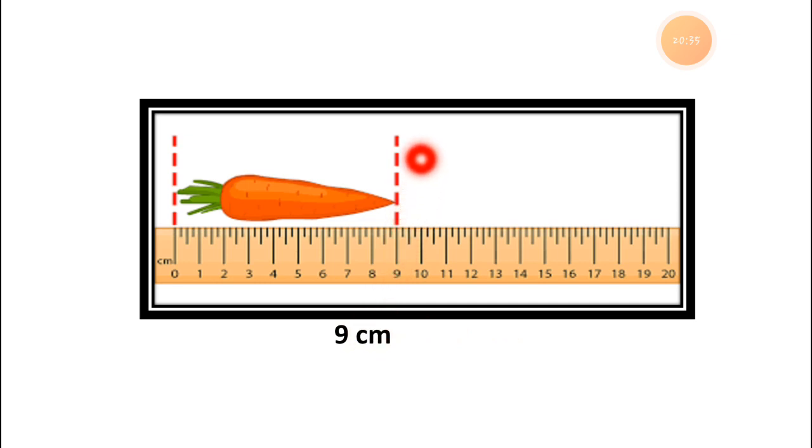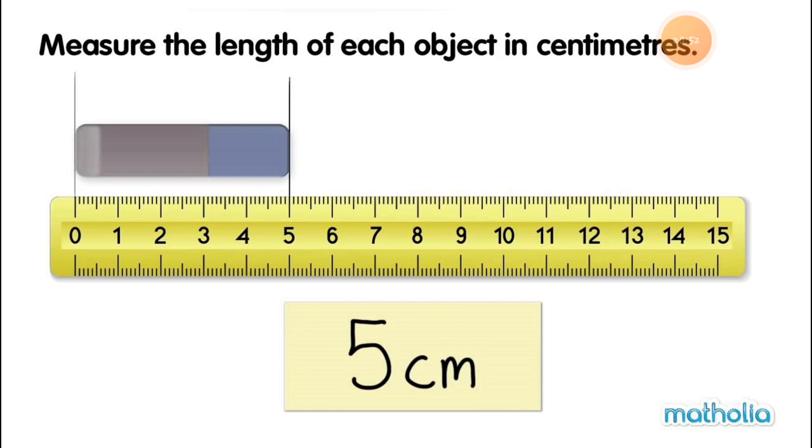So this way you have to measure the thing and you have an idea of how to measure things. That's why I am showing so many examples, so you will better understand how to measure things. Now I have a next example for you.